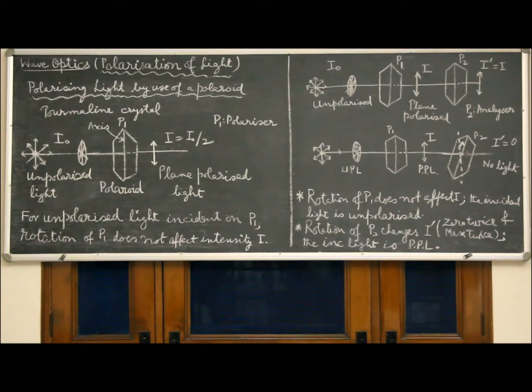In order to get polarized light from unpolarized light, we can use certain crystals known as polaroids. Tourmaline is one such naturally occurring crystal. If unpolarized light is made to pass through a tourmaline crystal, the crystal allows only those vibrations which are parallel to the crystallographic axis of the polaroid.